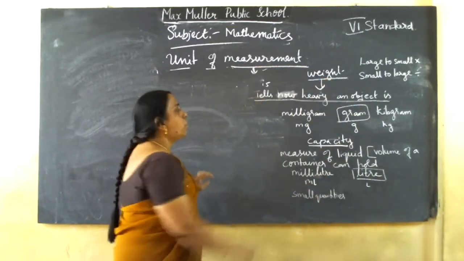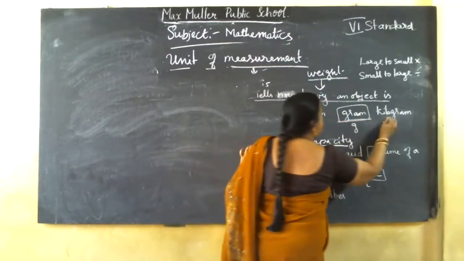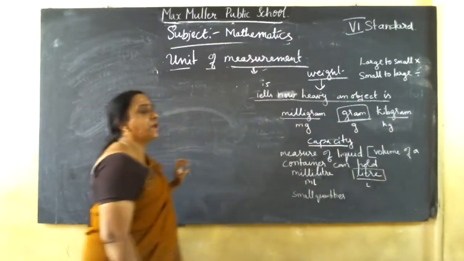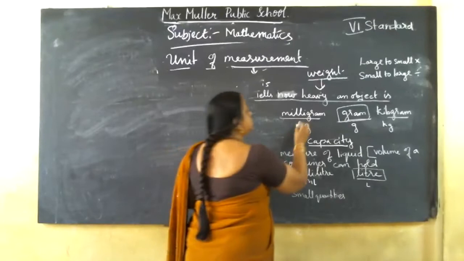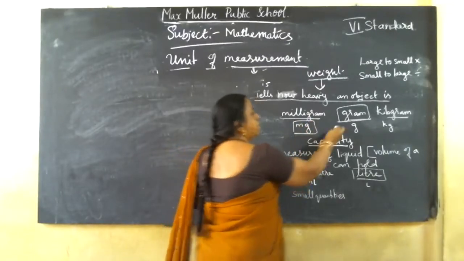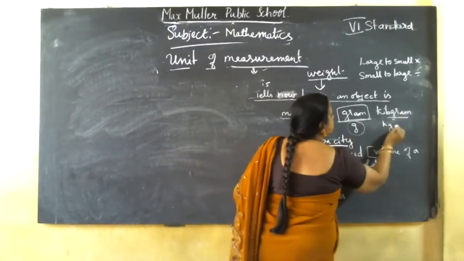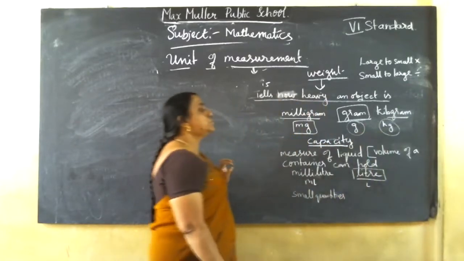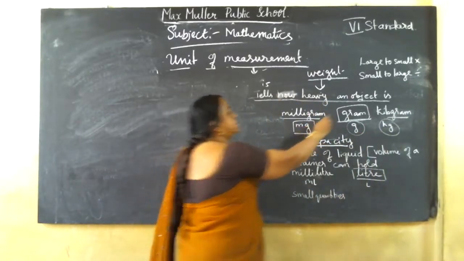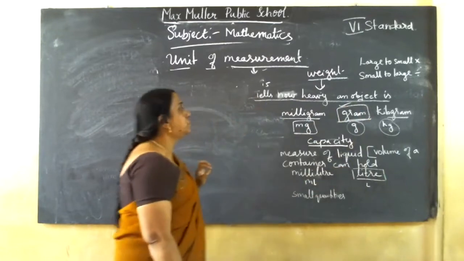So, the units of weight are milligram, gram and kilogram. Milligram is denoted by mg, gram is denoted by g, kilogram is denoted by kg. So the standard unit of weight is gram.